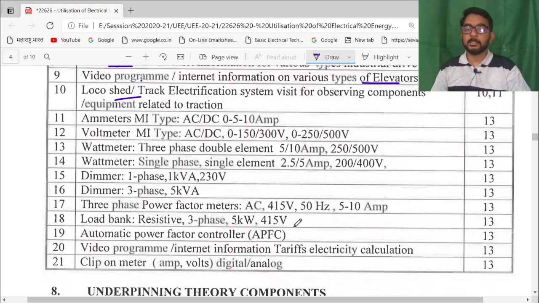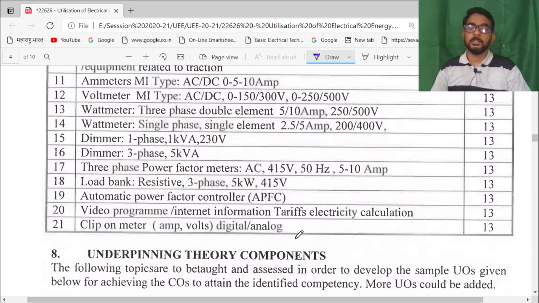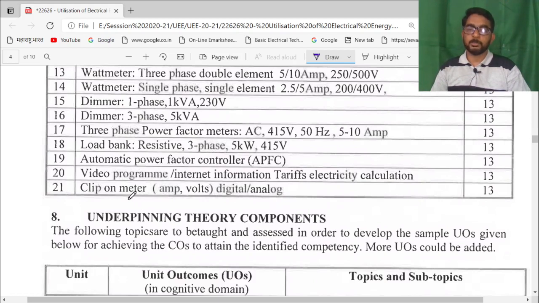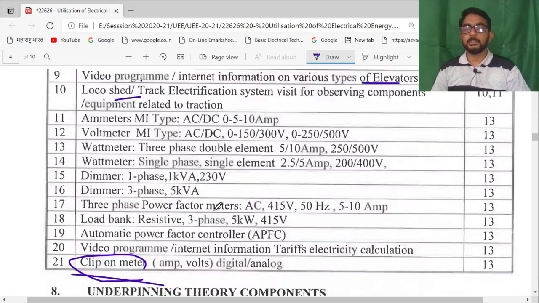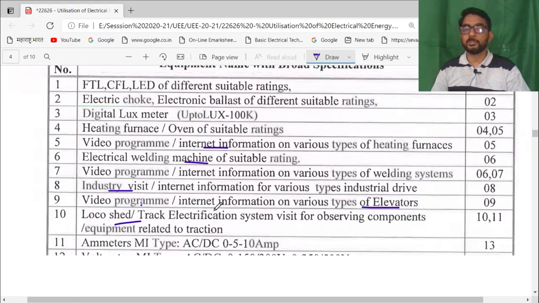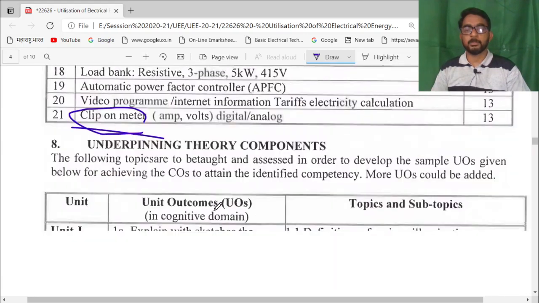Then load bank, resistive load, automatic power factor controller, and clamp-on meter, analog or digital, to read the current flowing through a particular conductor. So, these are some devices that will be used by the students for this particular course.